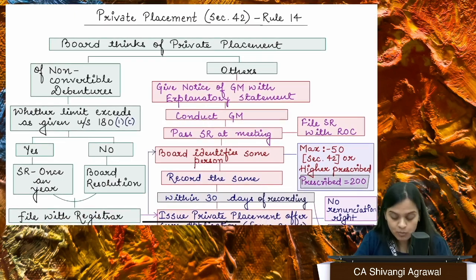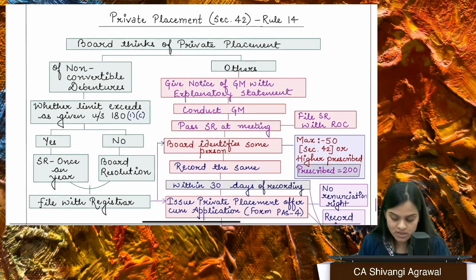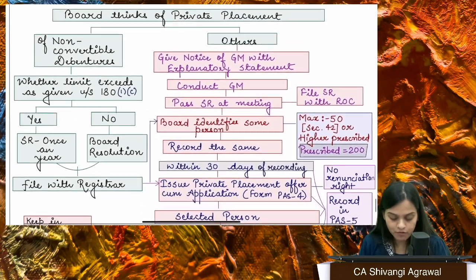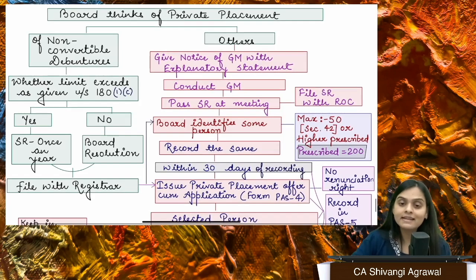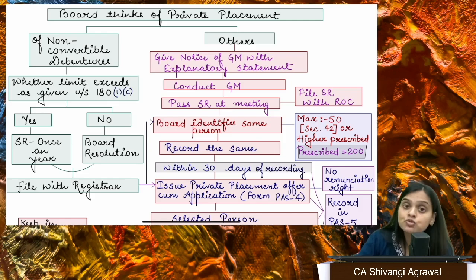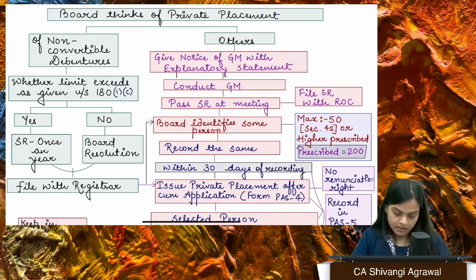Okay, next we move to private placement, section 42, read with rule 14. Right? So what is private placement? It is a way of raising securities privately, and it can be done by both private company as well as public company. So public company can also issue securities and raise funds through private placement, and so can a private company do so.